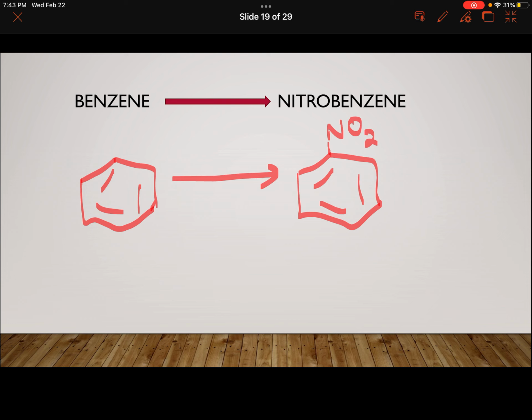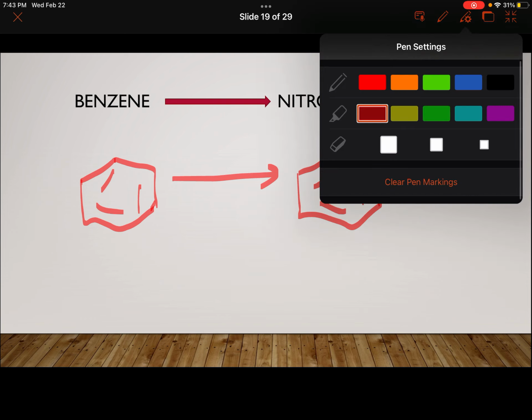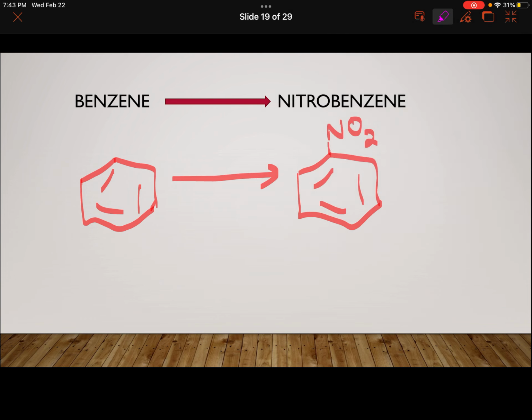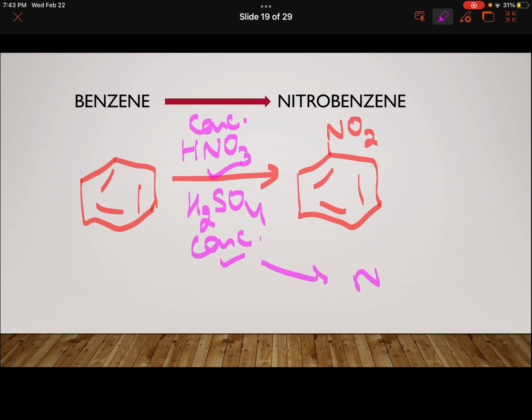This is called nitration, an electrophilic substitution reaction. Simple one. So I will be taking nitrating mixture: nitric acid, sulfuric acid, concentrated, both of them, and it will give you NO2 plus, because this combination of HNO3 and H2SO4 produces NO2 plus electrophile. That will attack on benzene and you will get this.